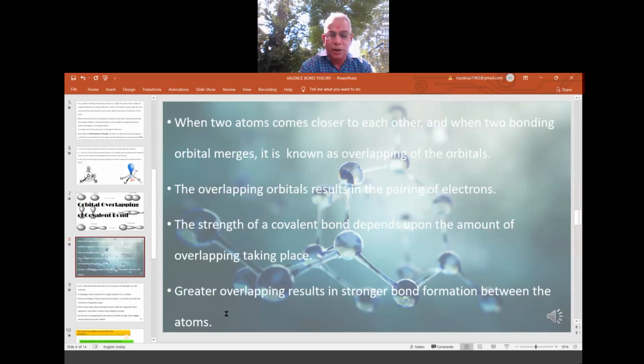So atomic orbitals should go for effective overlap. Then only we expect a stronger bond. Otherwise a weak bond is formed, and that weak bond can be ruptured. That means that molecule is unstable. Once again, the third point I said, VBT will explain about the third point, stability. So for stability, orbitals should overlap effectively.